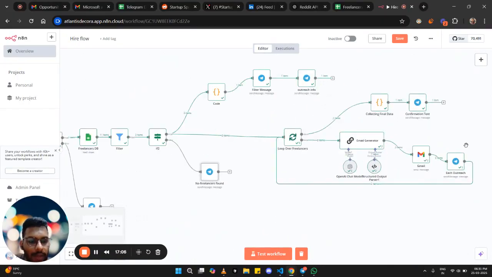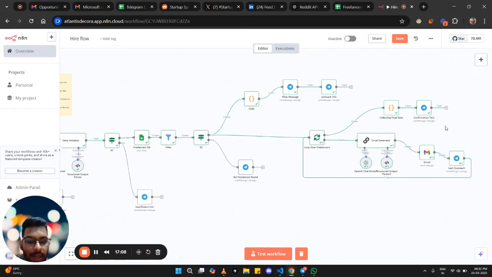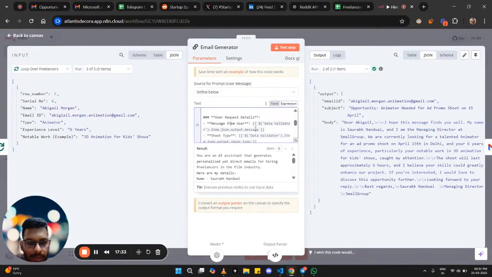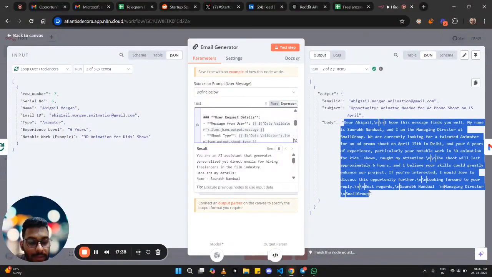then we will send a personalized mail to each freelancer. That process of sending the personalized mail is being executed here. So let's say if we have received two items, we will loop over each item, which will be a record of a freelancer. So we will be generating a personalized email. We have given it the prompt here. You can see the prompt is to provide a custom personalized message.